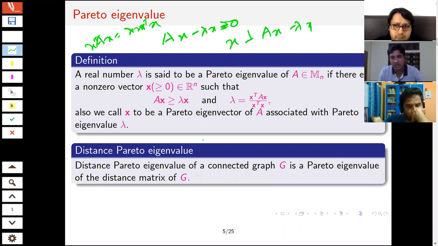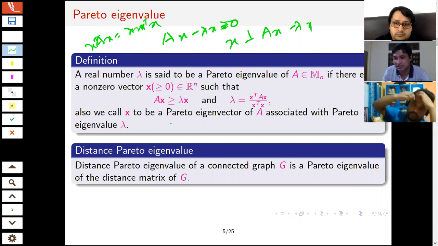So actually, x is a non-negative vector first of all, and x is orthogonal to AX minus lambda x. That is the concept. This vector AX minus lambda x must be non-negative entry-wise, and x must be orthogonal to that vector. So here we only think about AX minus lambda x being non-negative as well as orthogonal to x. That's it. We are not taking suprema, minimum, or integrals. So this is the condition.